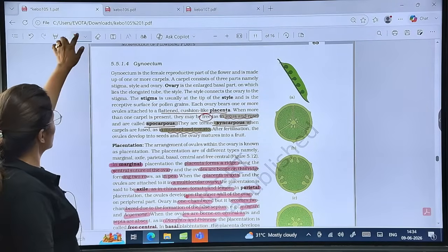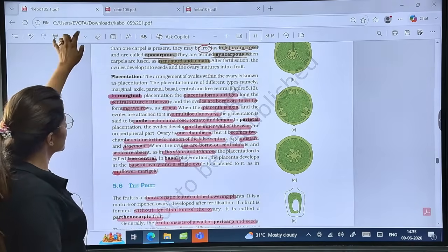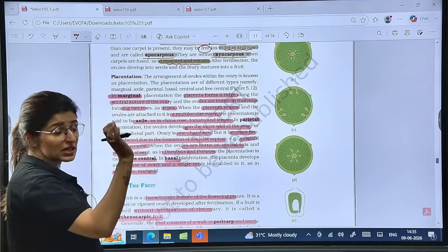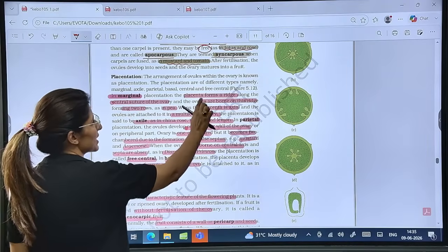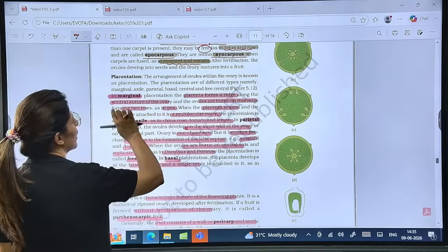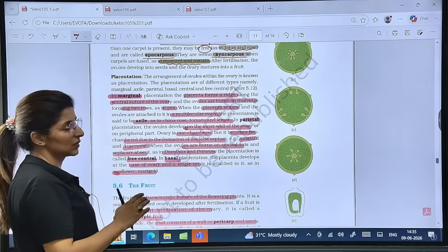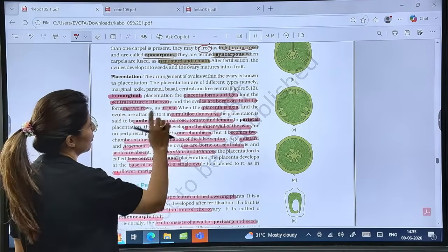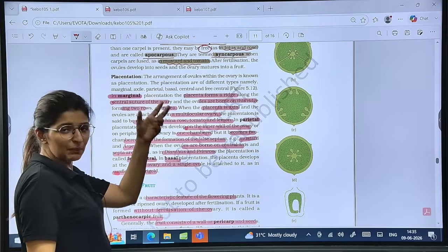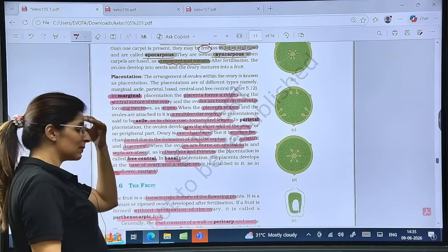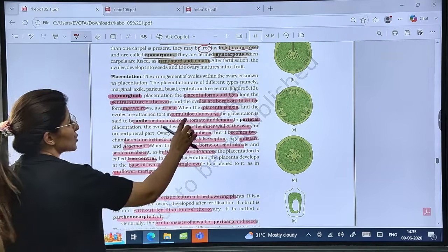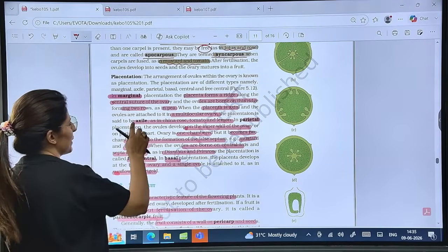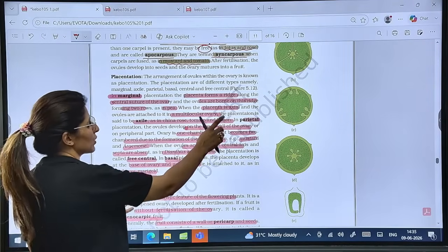Is that clear? Now talking about this very important topic called placentation. So this is the arrangement of ovules. So now watch these words carefully. In marginal, guys, placenta forms a ridge on the ventral suture. The ovules are borne on this ridge in two rows, like in pea. So marginal placentation is a characteristic of pea. So when placenta is axial, ovules in multilocular ovary, placentation is axial. China rose, tomato and lemon.